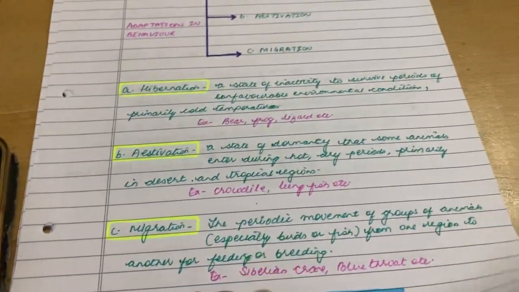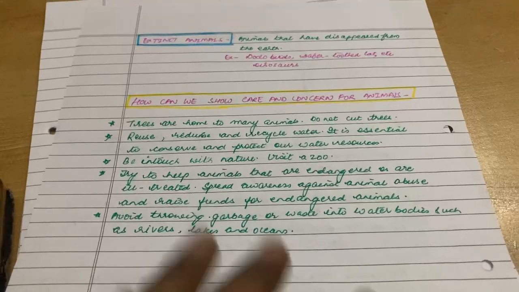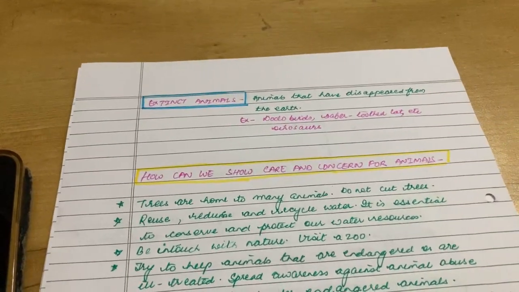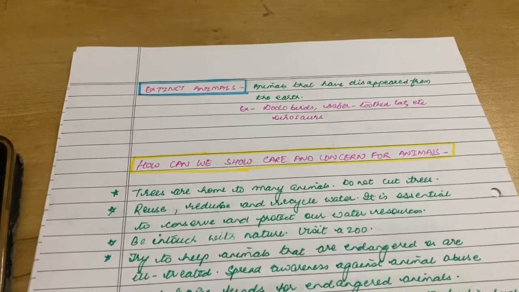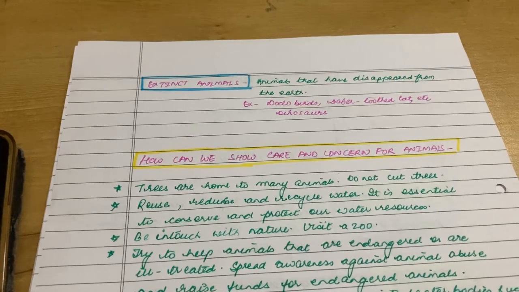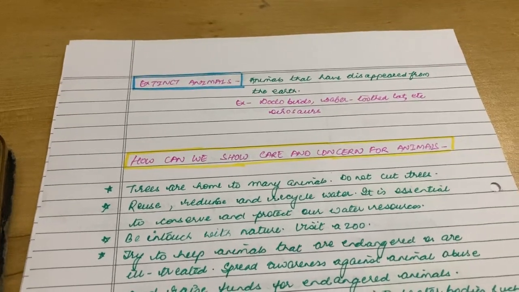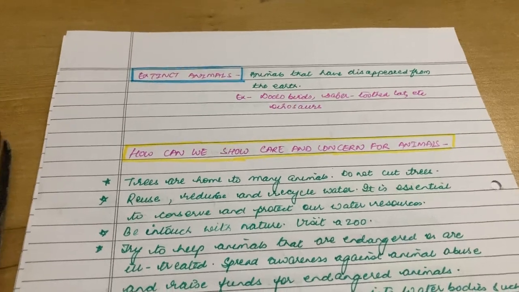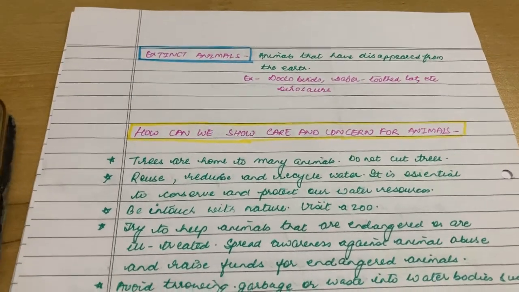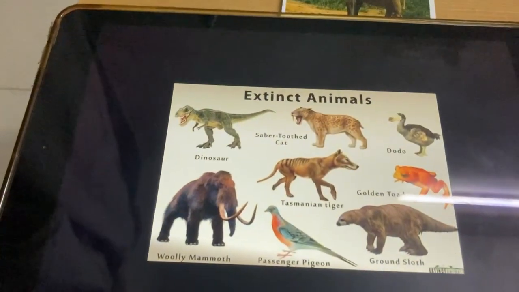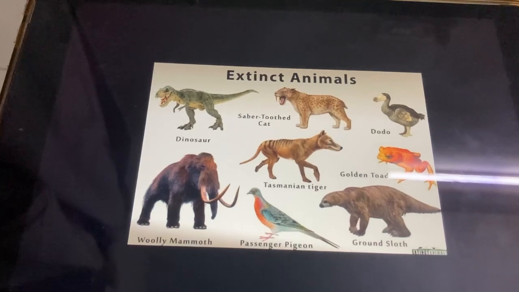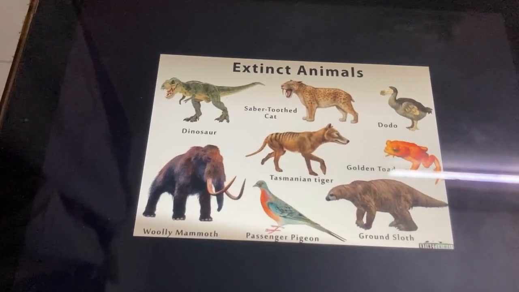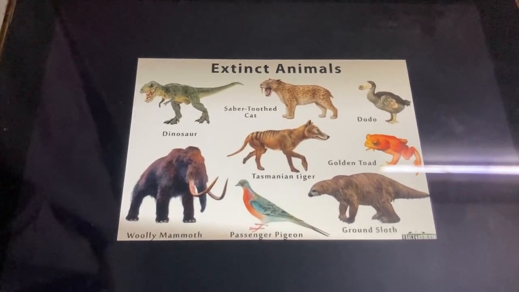And then lastly we had covered extinct animals. The animals that have disappeared from the earth are called extinct animals. And why this has happened is also something I have covered in much detail. And here are the examples: passenger pigeon, saber-toothed cat, dodo bird, dinosaur, etc.